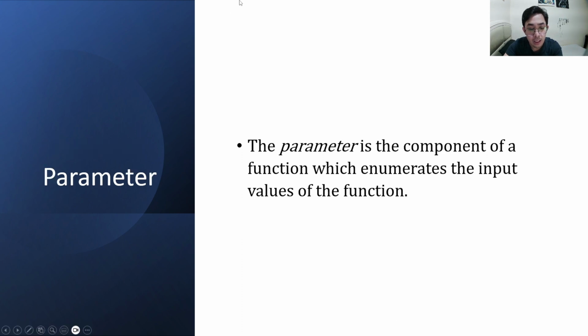Parameter. The parameter is the component of a function which enumerates the input values of the function. The parameter is placed inside the parenthesis of the function, right after the function name. The syntax for the parameter is data type, variable name. A function can support more than one parameter. Should that be the case, the parameters inside the parenthesis are delimited by a comma.